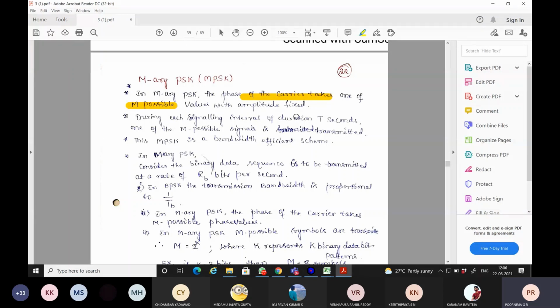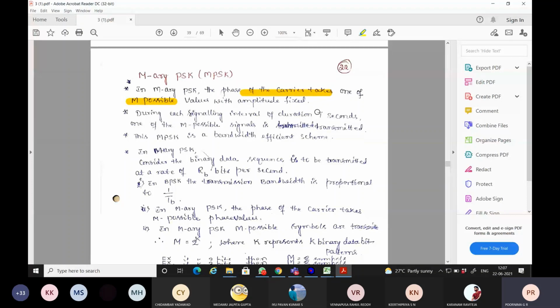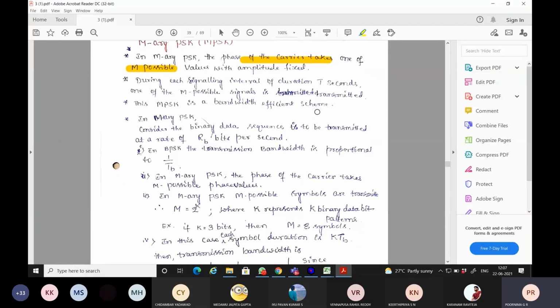As we know, PSK does not affect the carrier amplitude, it changes only the phase of the carrier. Therefore, in M-ary PSK, the carrier takes M possible phases without changing anything with respect to the amplitude.